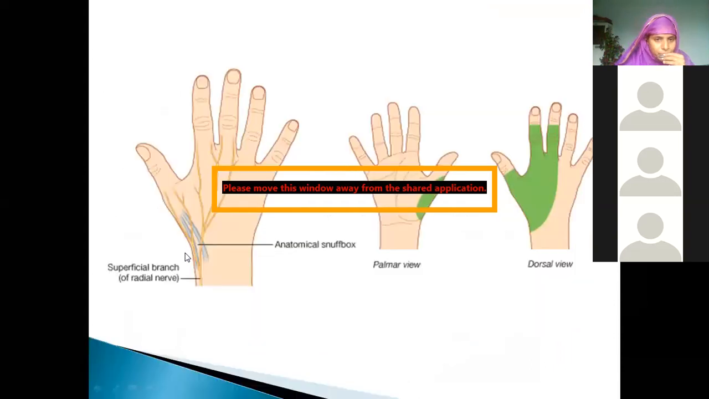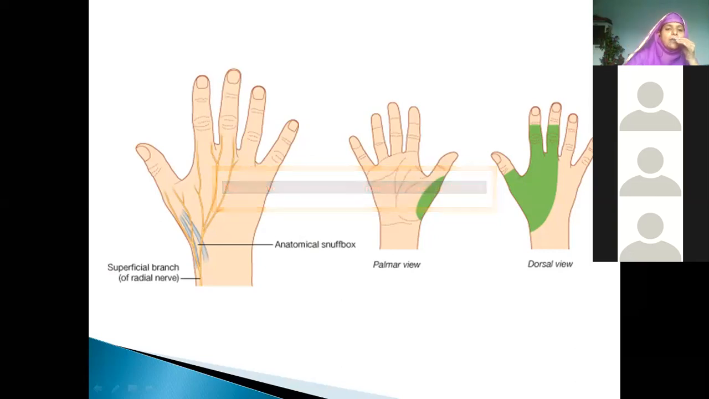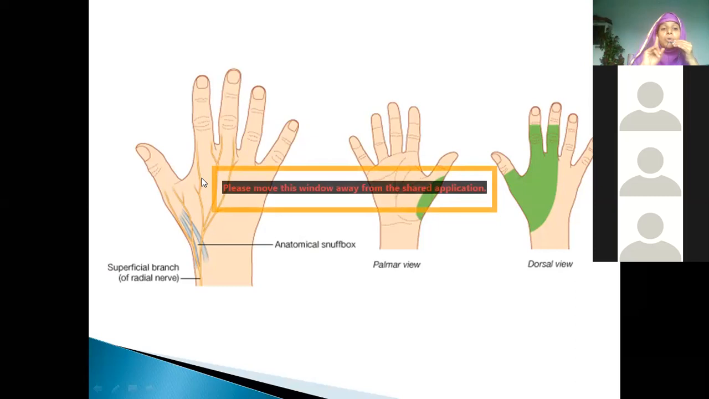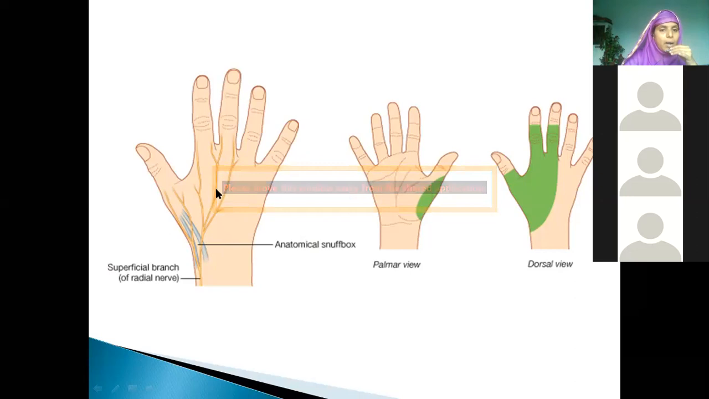Where exactly? See here, this is your anatomical snuff box where the superficial branch has passed through. Now see here, again you can use the same words what I have told you. Common and proper digital nerves. Proper. But you should not use palmar, because for median and ulnar we use the word common palmar digital arteries, proper palmar digital arteries, common palmar digital nerves, proper palmar. Here, these are not palmar, but these are dorsal nerves. Okay, this is palmar aspect and this is dorsal aspect, isn't it? So these are common nerves and these are proper digital nerves.